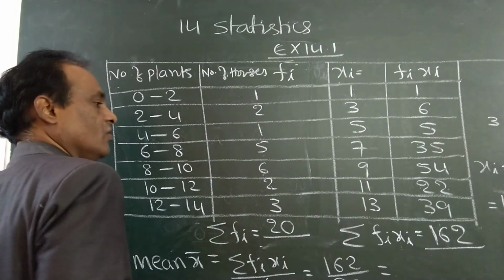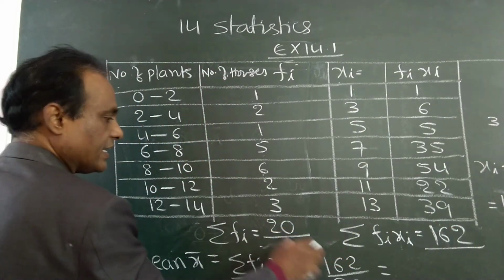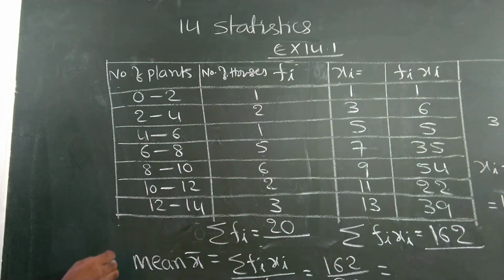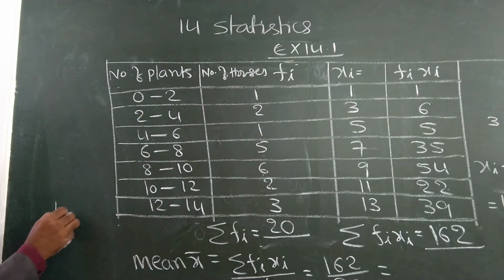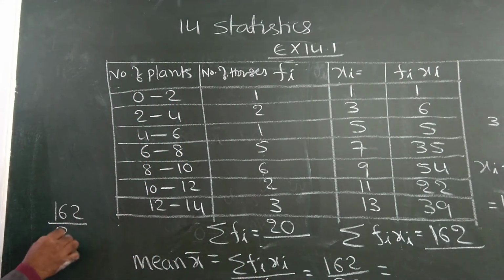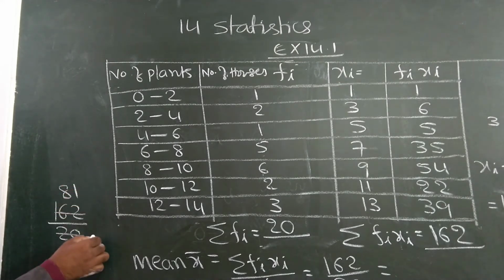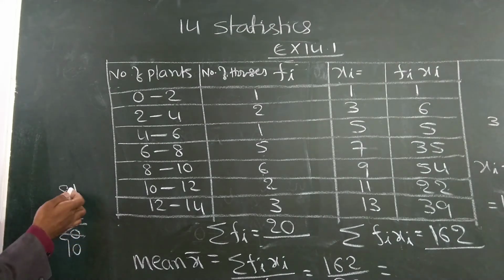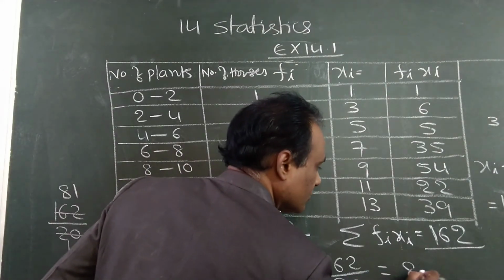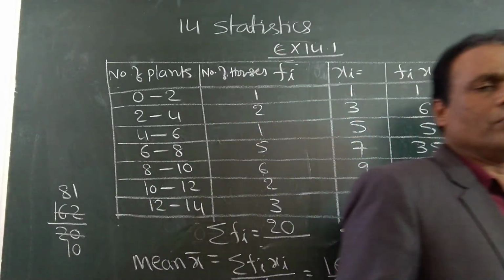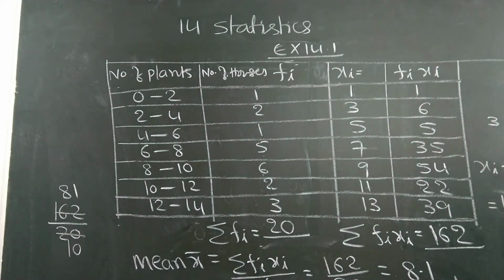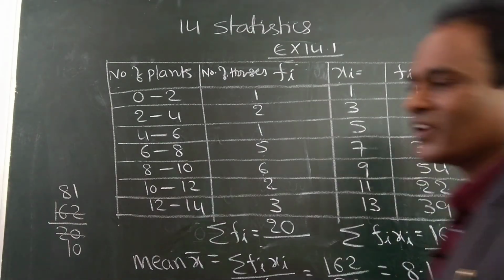This is the answer: 162 by 20. Cancelling a 10 and a 2, it becomes 81 by 10, so the decimal gives 8.1. 8.1 is the answer. This is the procedure, a simple method, and there is no difference from problem to problem.